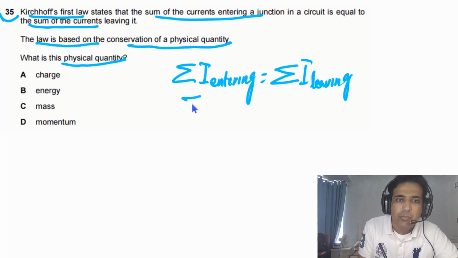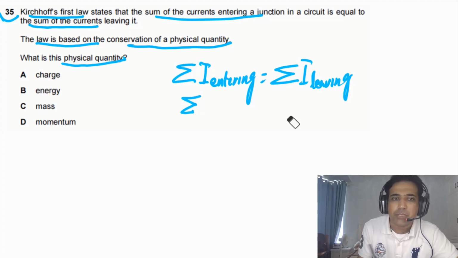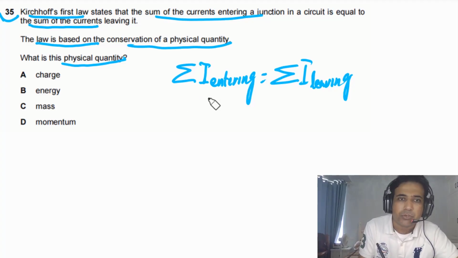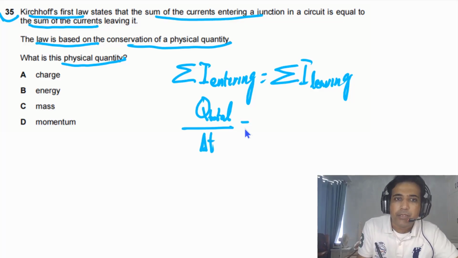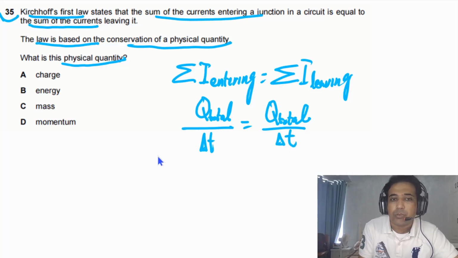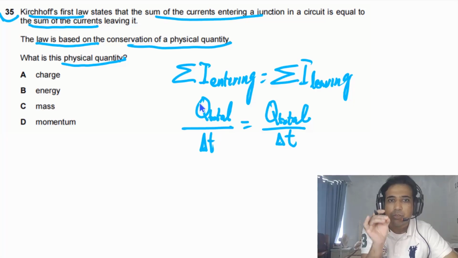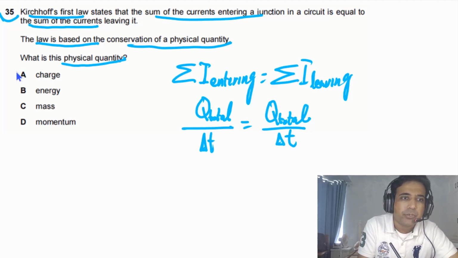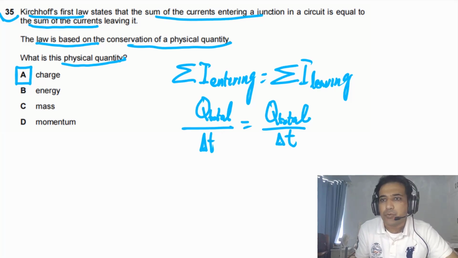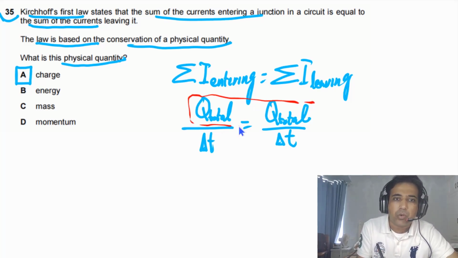This means the total charge entering the junction, so we can write Q total entering the junction in a given time, let's say in time delta t, has to be equal to Q total leaving the same junction over delta t. So we are talking about the same amount of time. It means the same amount of charge has to enter and the same amount of charge has to leave the junction. So this law is simply based on conservation of charge.